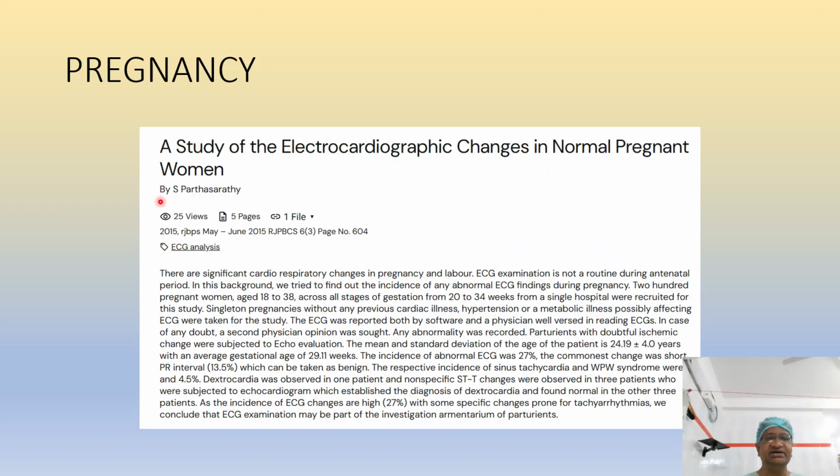Now this is our article. ECG changes in normal. You can see the WPW syndrome is around 4.5 to 5%. Normal, no problem. Healthy patients, no murmur, nothing. Sometimes they can cause tachyarrhythmias during labor or during cesareans.